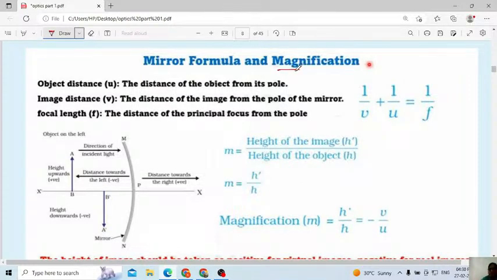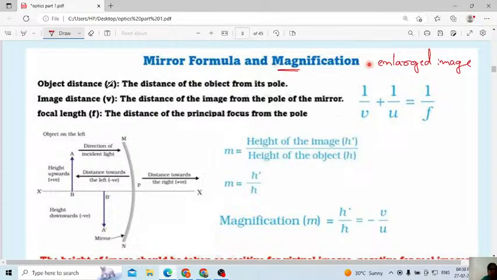When we use the word magnification, magnification is nothing but enlargement. When we get the enlarged image, then we get the magnification, meaning the size of the object is small, and using the magnification you will get the bigger image. That one we call magnification.